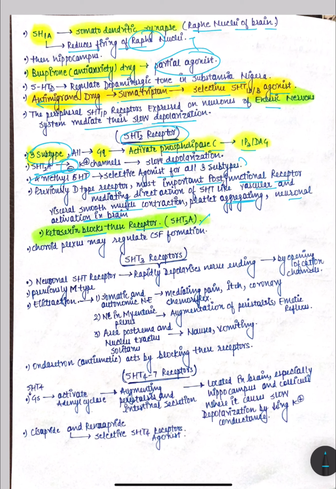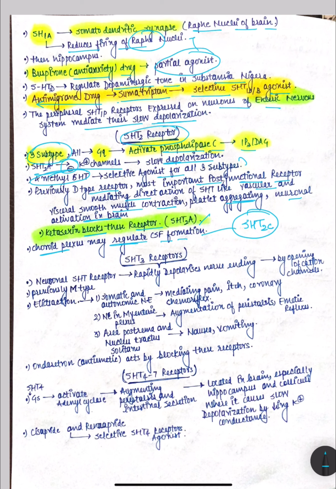Okay, and choroid plexus may regulate CSF formation because choroid plexus expresses a large number of 5-HT2C receptors. Okay, 5-HT2C receptor.